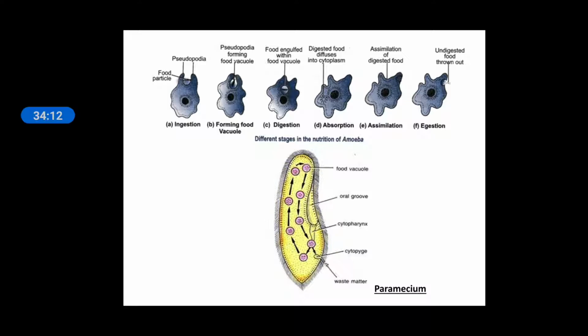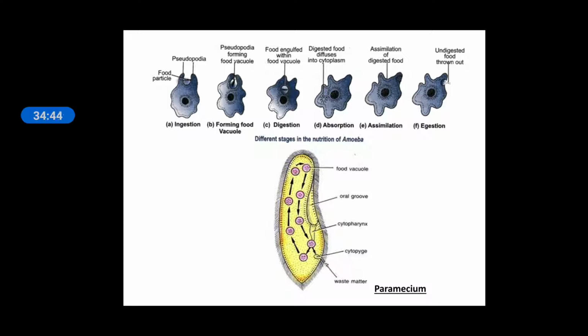D, absorption. The digested food gets absorbed in the cell. E, assimilation. The absorbed food goes to oxidation to take the energy in the form of ATP. And F part, the food which is not digested will be ejected outside, again by forming pseudopodial structures.